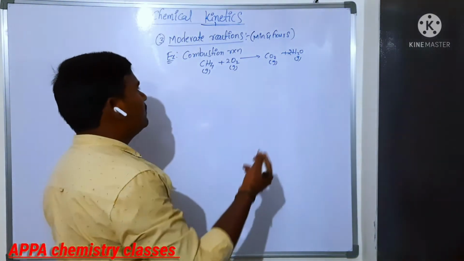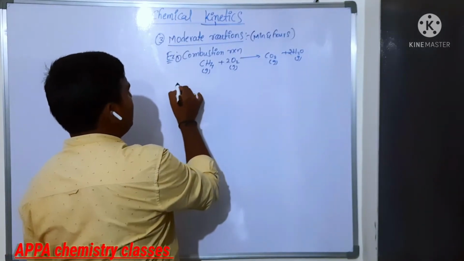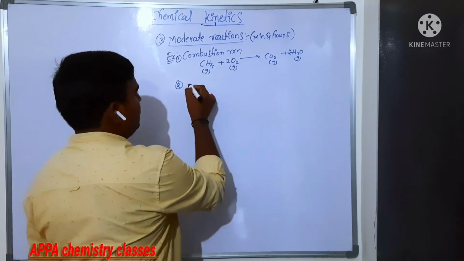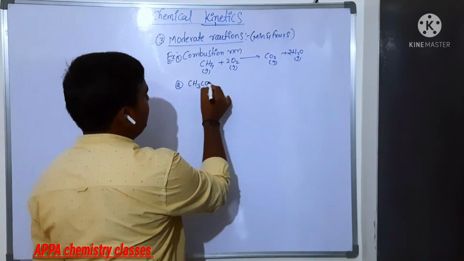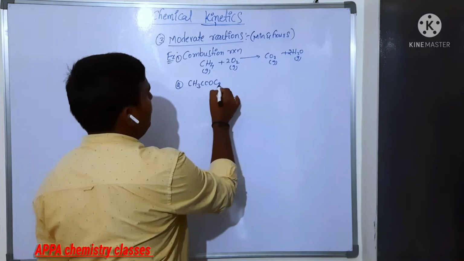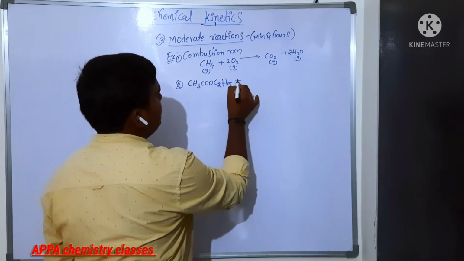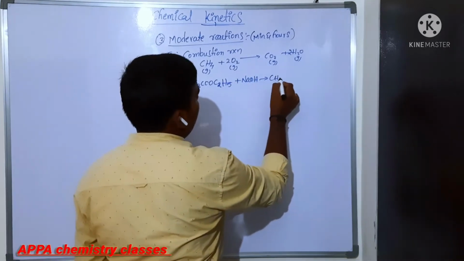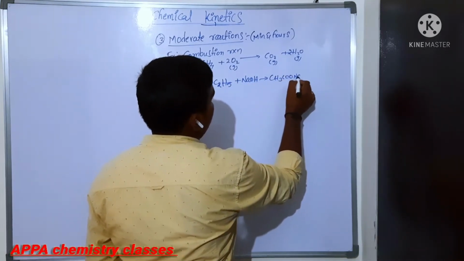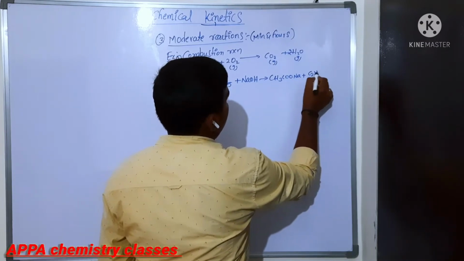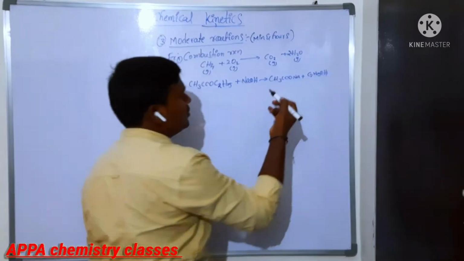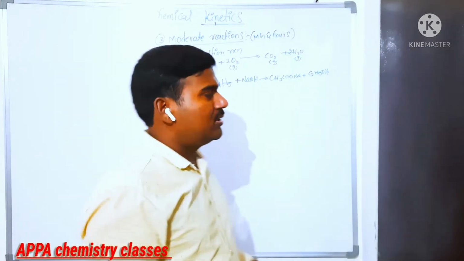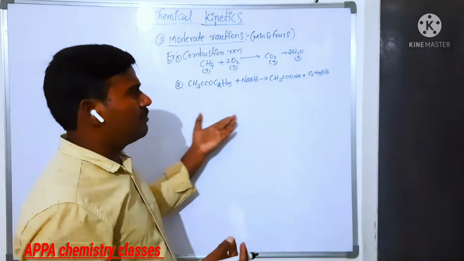We can also take the hydrolysis of an ester, for example CH3COOC2H5 in the presence of a base. We get sodium acetate plus ethyl alcohol. It is also called soap formation. Sodium salts of carboxylic acids are called soaps. That reaction is a moderate reaction.